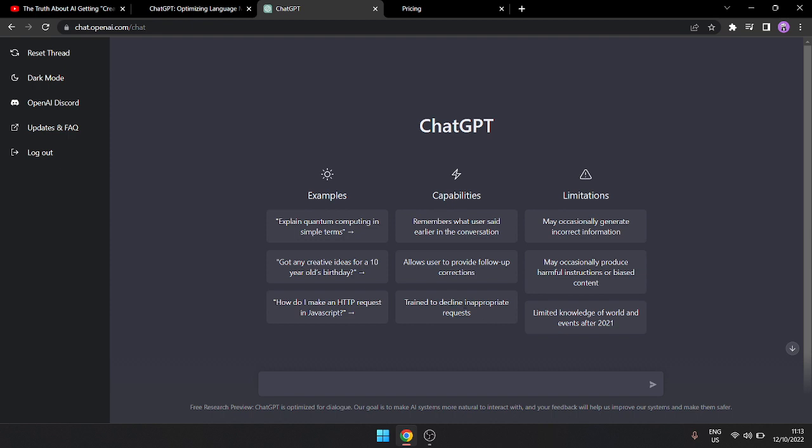Now it can also decline inappropriate requests if you ask it irrelevant questions. Now see, there are some limitations also. They have clearly mentioned that this can create incorrect information, and it can also produce harmful information or biased content.